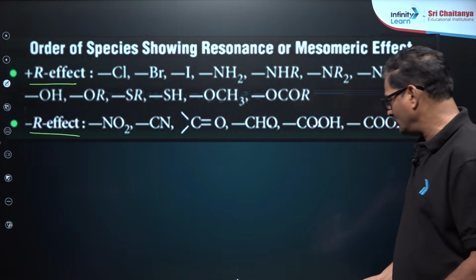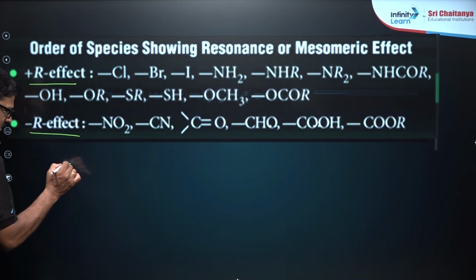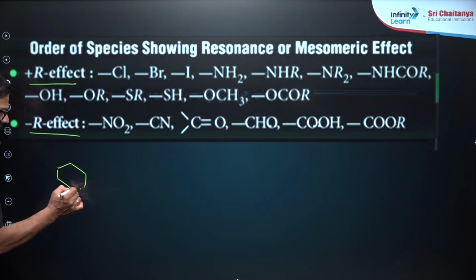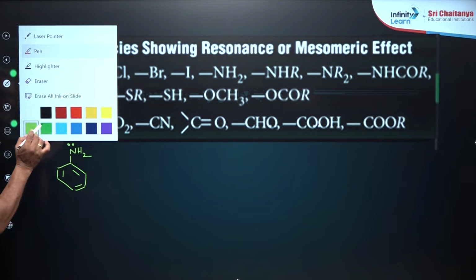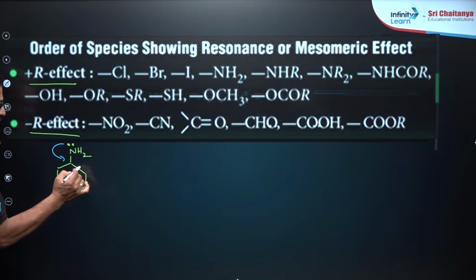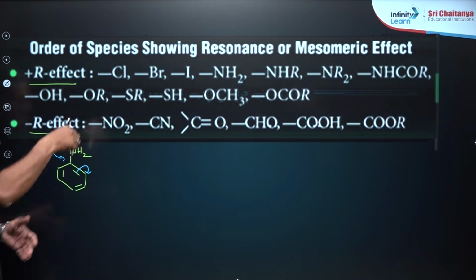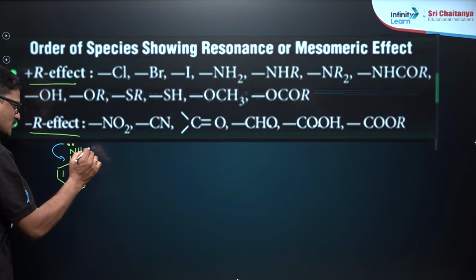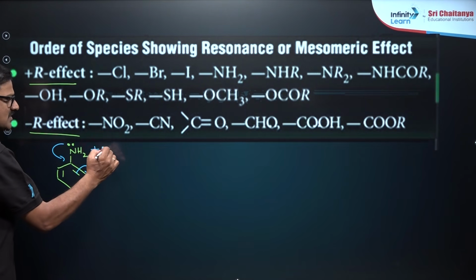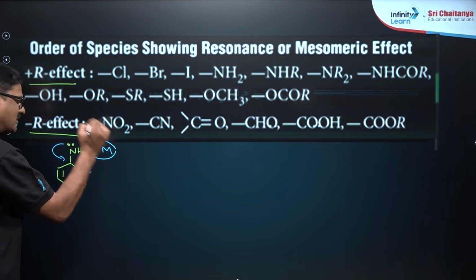I wanted to show you here. Let us look at this. NH2, the lone pair of electrons is given to the benzene. So this effect is giving electrons to the benzene. This is what is called a positive resonance effect or positive mesomeric effect.